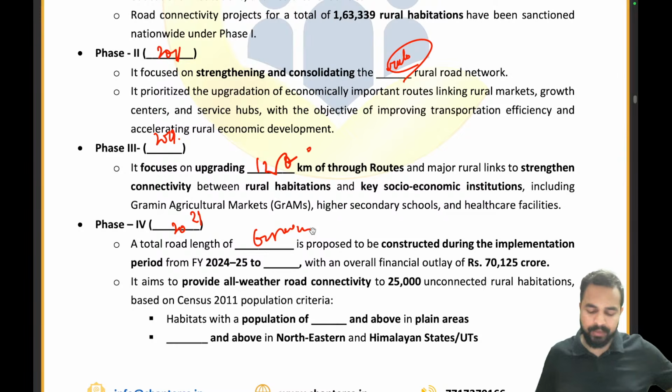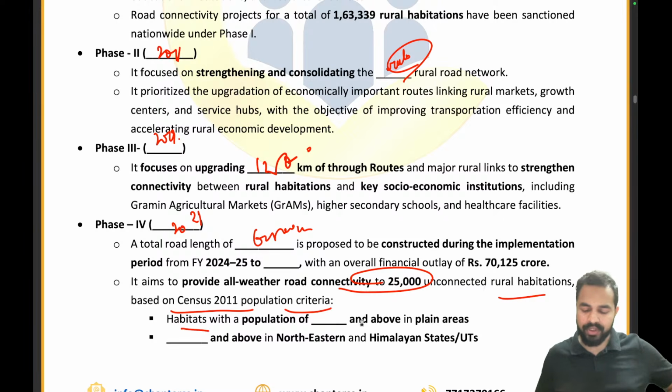Now moving ahead, all weather road connectivity to 25,000 unconnected rural habitations based on 2011 census population criteria. So habitations with a population of 500 and above in the plain areas, 250 and above in the hilly areas.